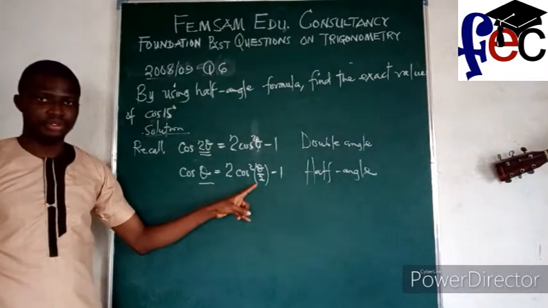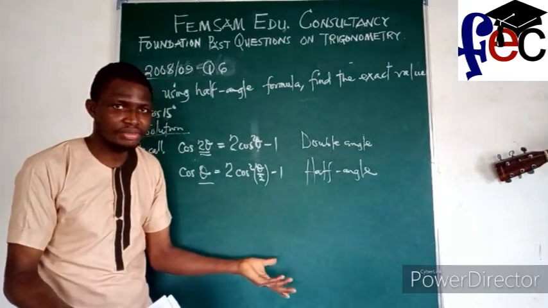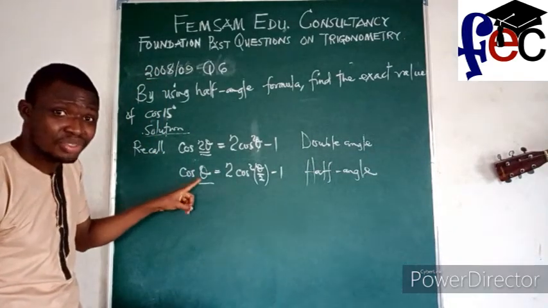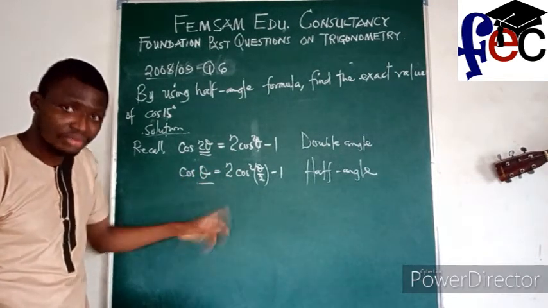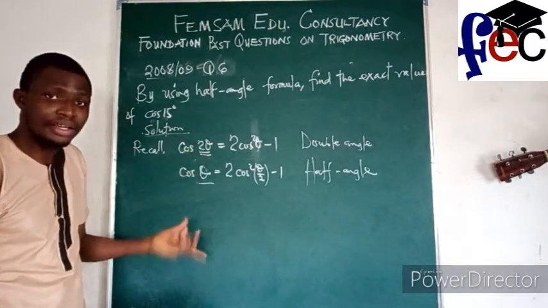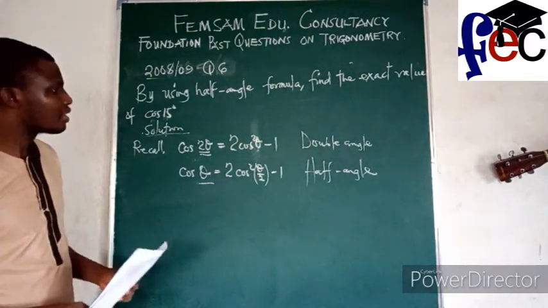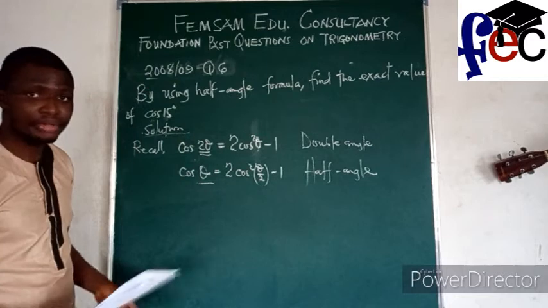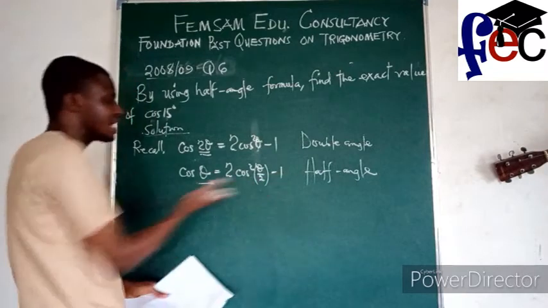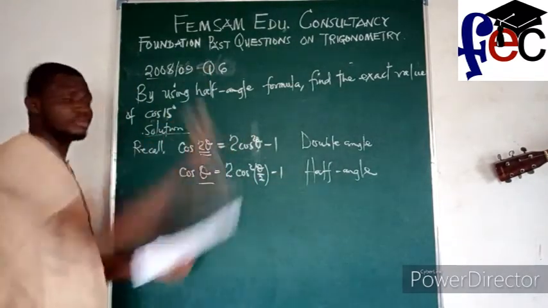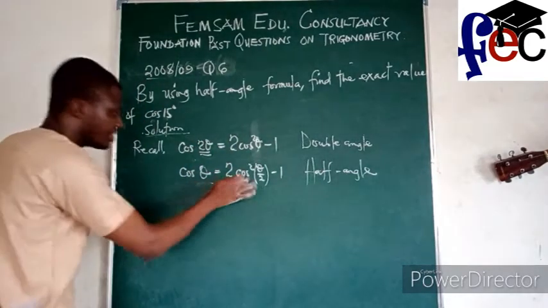See it? But whether half angle or double angle, the two of them are still saying the same thing, because I can see this one as a double angle of theta over 2. This one is the same thing as theta plus theta. I can write this one as theta over 2 plus theta over 2. But now, let me pretend as if I don't understand what they are talking about, so that it's easy for me. Or better still, let me use their half angle. I can use these two to solve the same problem, but let me now use the half angle. Since you know this, look at what this one means from here now.